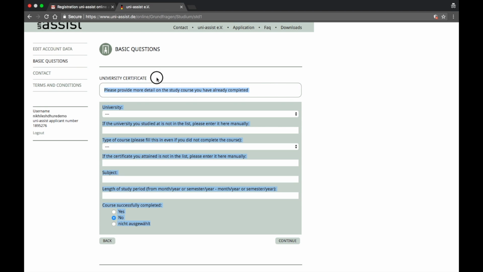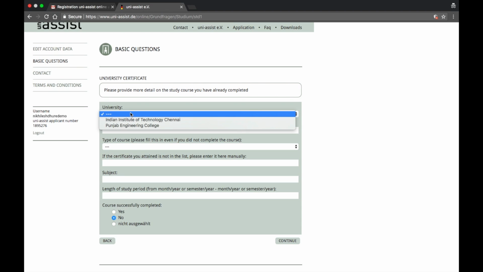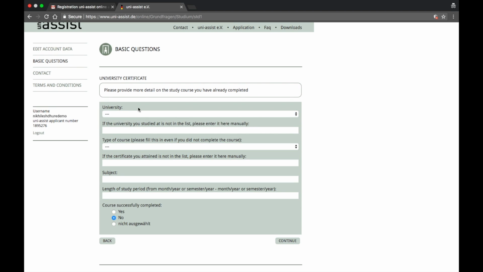Always make sure that you're reading the title on top. Please provide more details on the study course you have already completed. That means your bachelor's. Again, it's only showing 2 institutions. If the university you studied at is not on the list, please enter it manually. For example, if you studied in William College or whatever college, put it manually since you don't find it in the list. Type of course, please fill in this even if you did not complete the course.